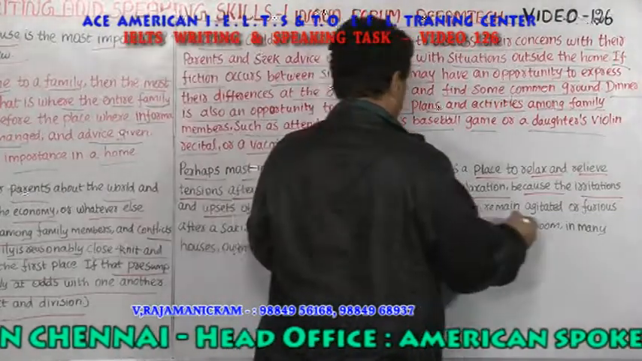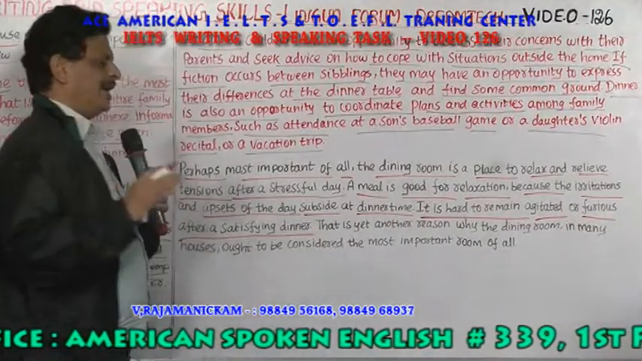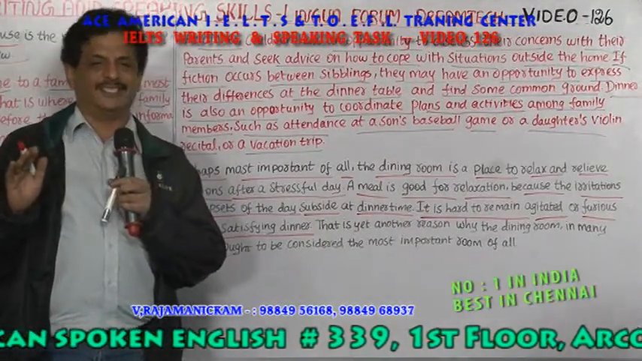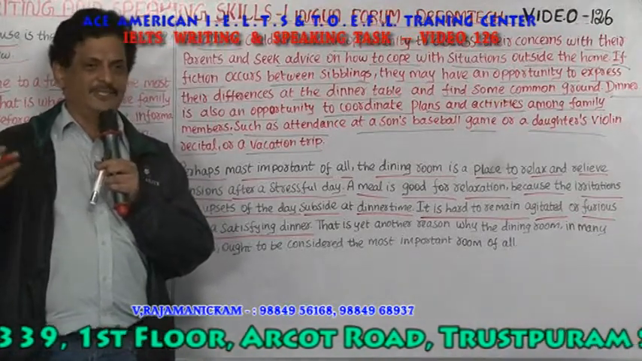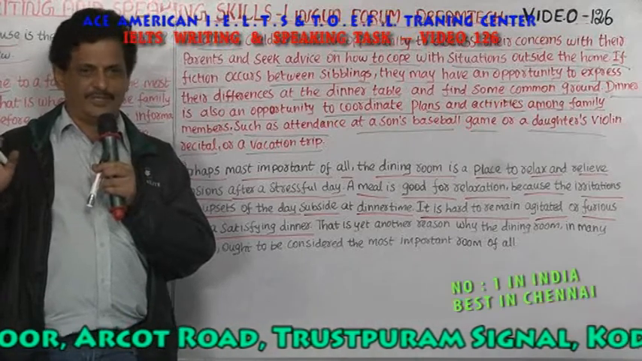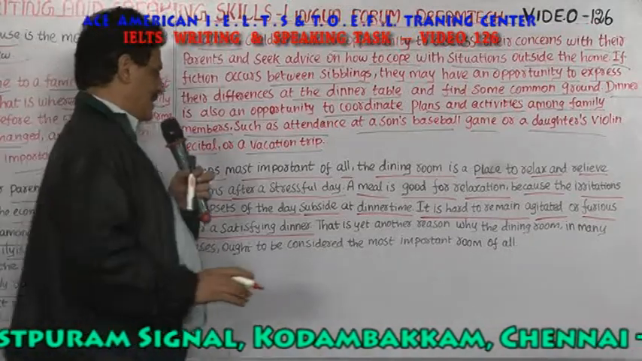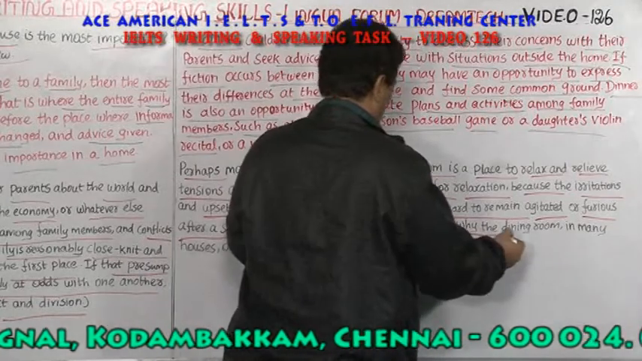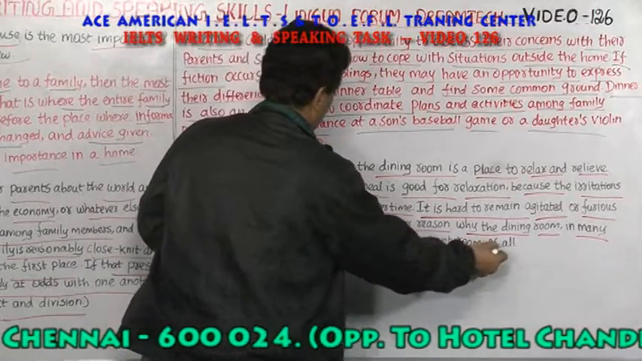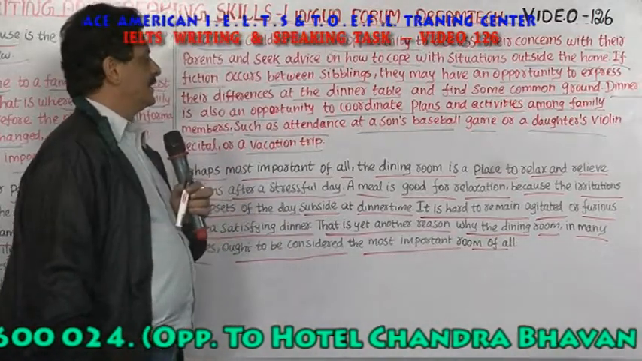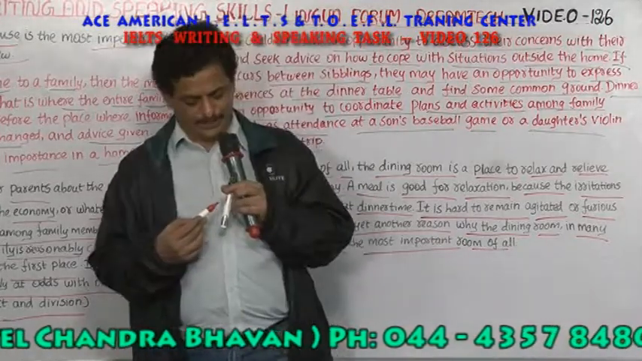So it is hard to remain agitated or furious after a satisfying dinner. When you have a satisfying dinner, all your tensions disappear. After having a relaxed dinner, how can your tension go up? No, your tension will not go up. It is reduced. It is subsided. It is kept under control. So that is yet another reason why the dining room, in many houses, ought to be considered the most important room of all. So here the writer concludes by saying the dining room is the most important.